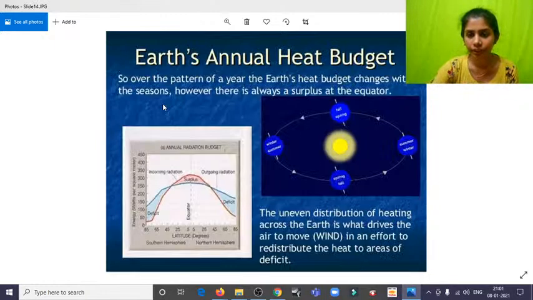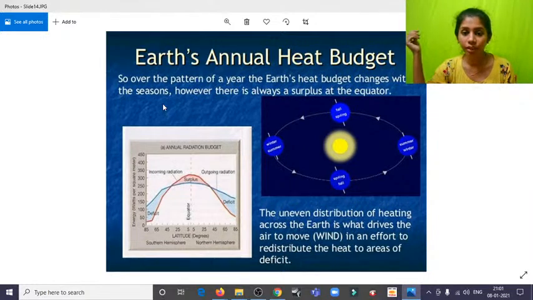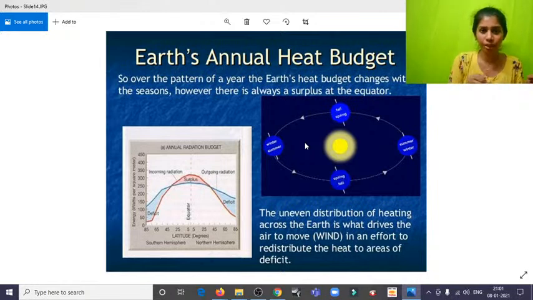And yes, that is Earth's annual heat budget. Over the pattern of a year, the Earth's heat budget changes with the seasons. However, there's a surplus at the equator. Why? For example, here in India, except in some places,